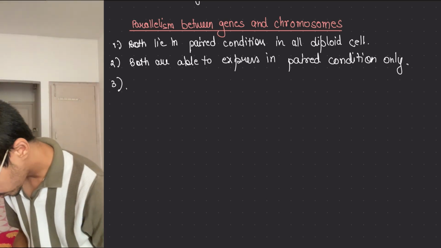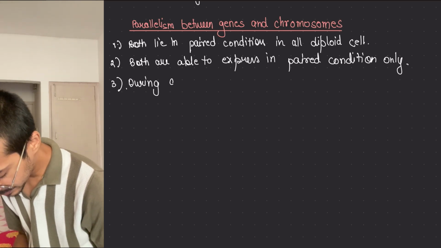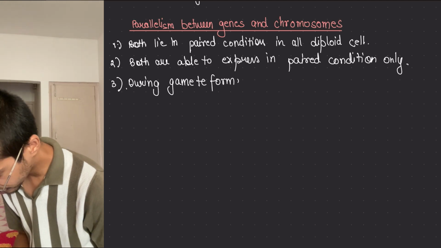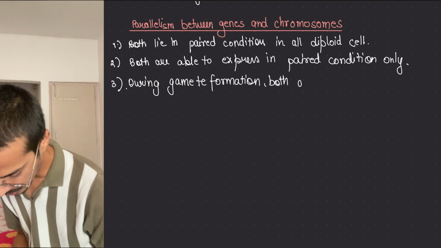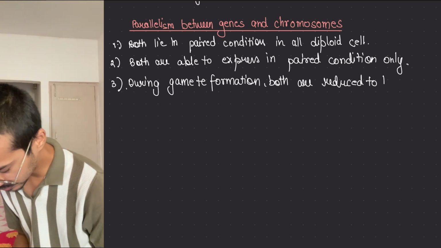So during gamete formation, both are reduced to half.